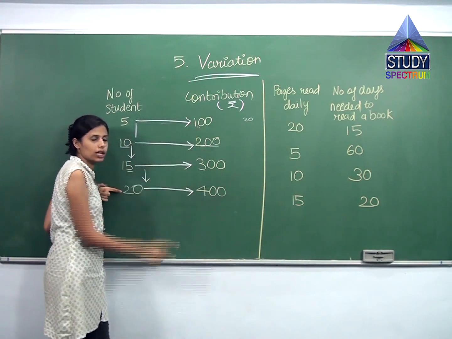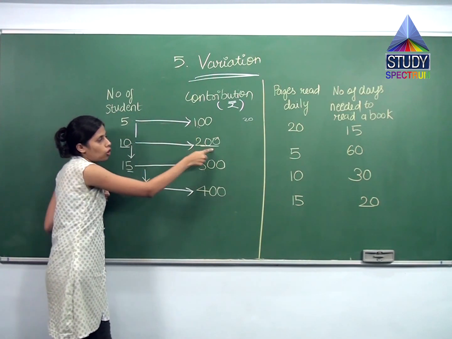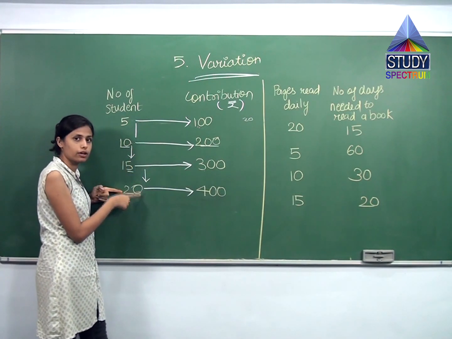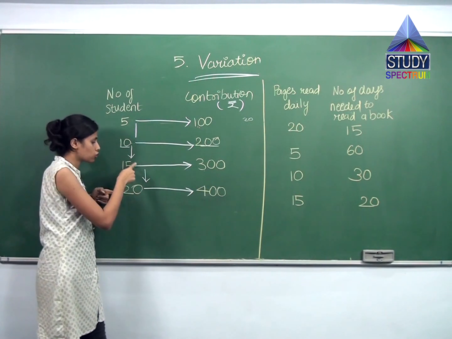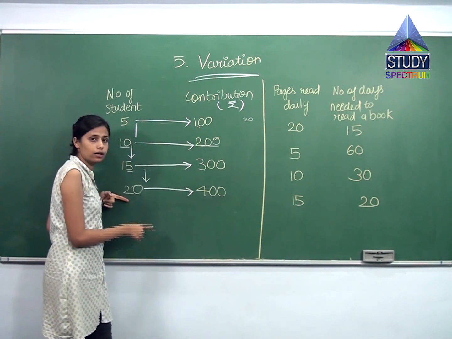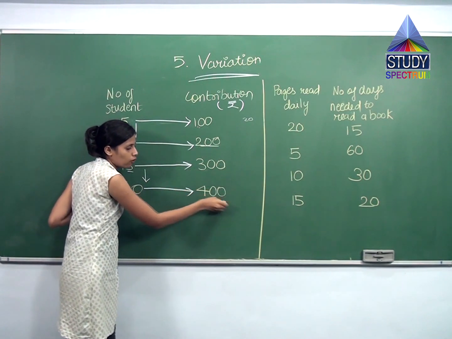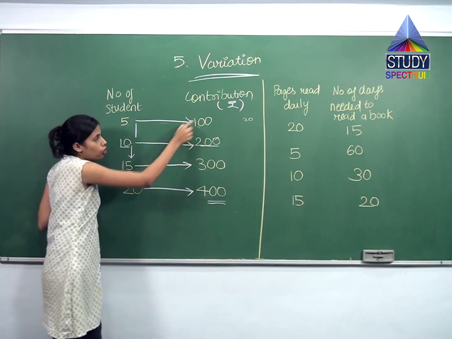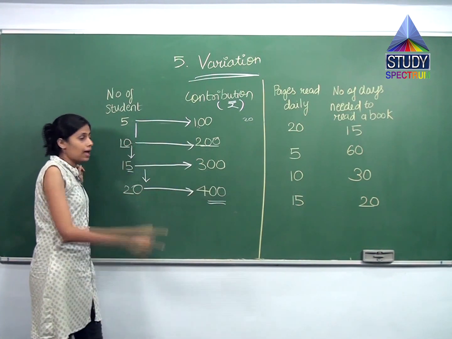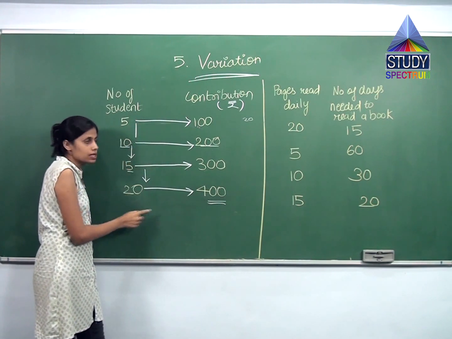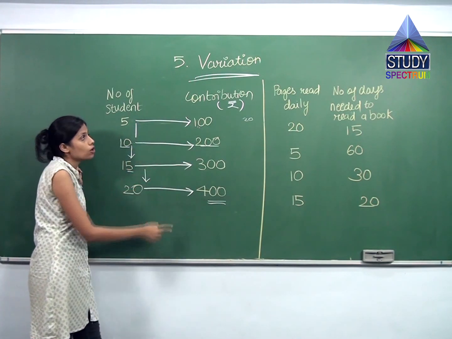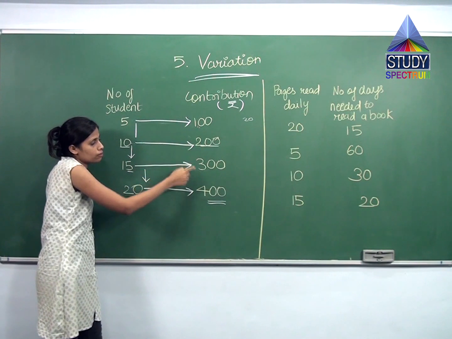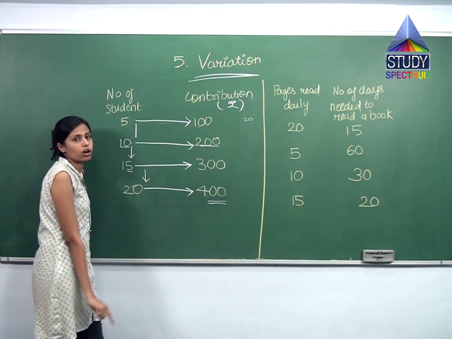When 5 students are contributing 100, when 5 more came, another 100 was added, and when 5 more came, another 100 was added. Now 15 to 20 means a further increase of 5 students. So this additional 5 students will also bring 100. So 300 plus 100 gives me 400. So can you see, as the students are increasing, the contribution is also increasing. As there is a variation in students, there is a variation in contribution. Variation means change. As the number of students keeps changing, their contribution also keeps changing. So this is what variation is.